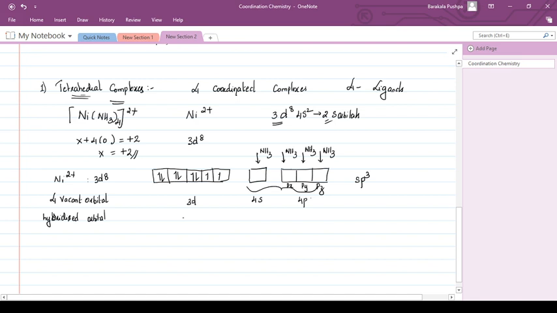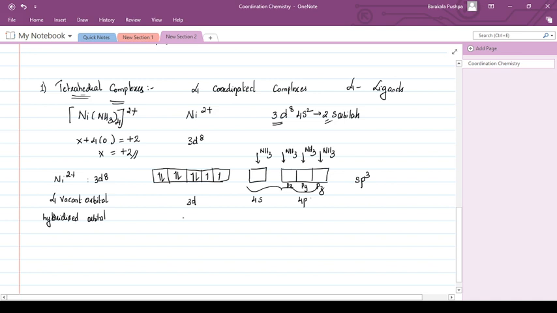Magnetic moment can be calculated as root of n into n plus 2, where n is the number of unpaired electrons. So it is root of 2 into 2 plus 2, that is equal to root 8.